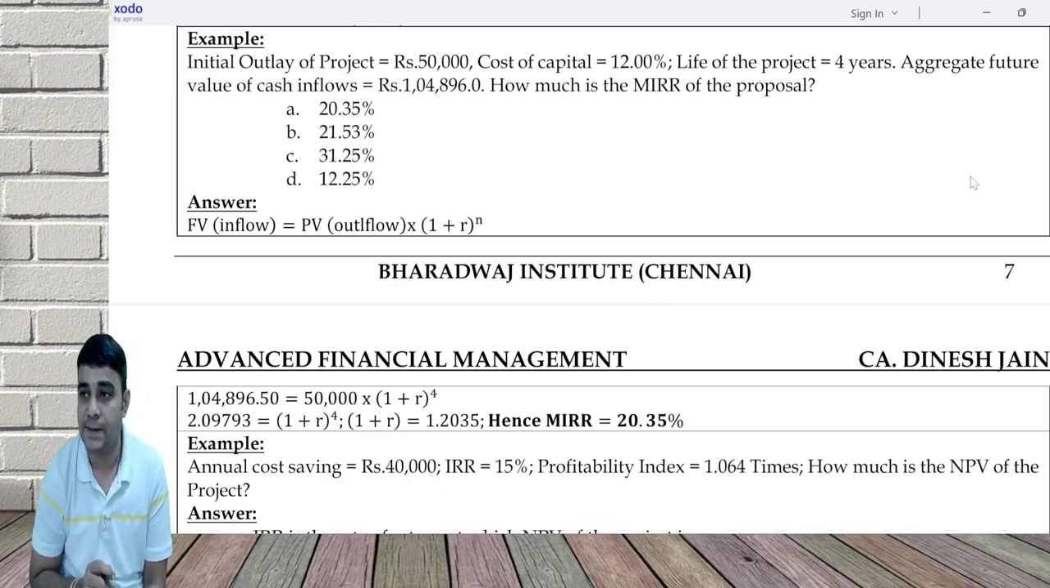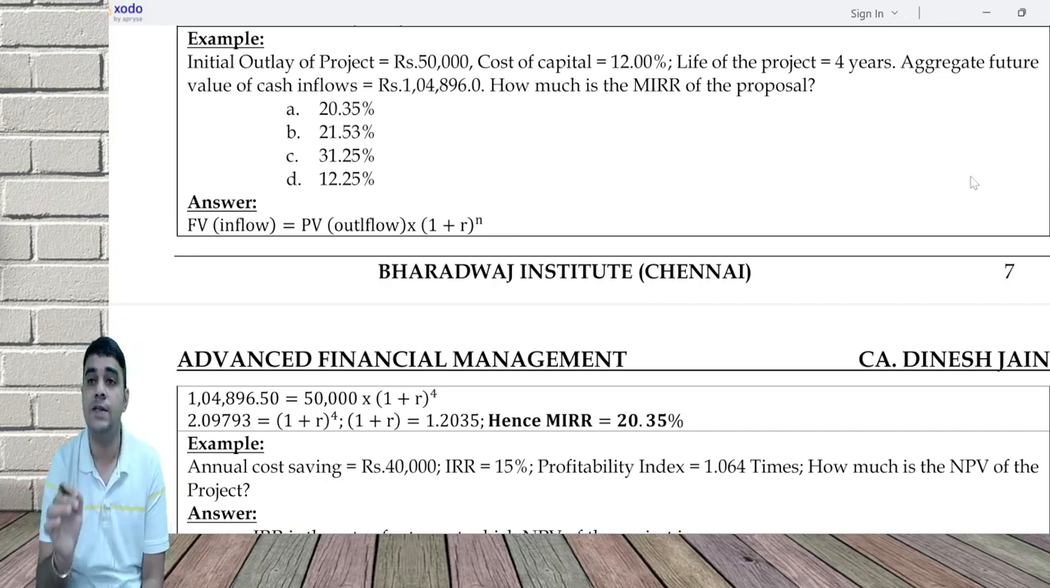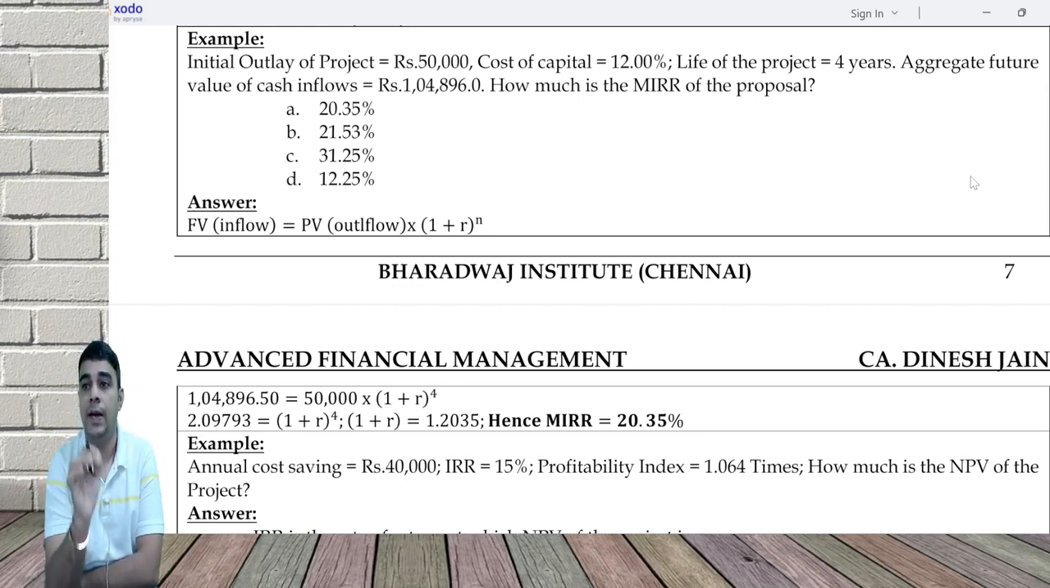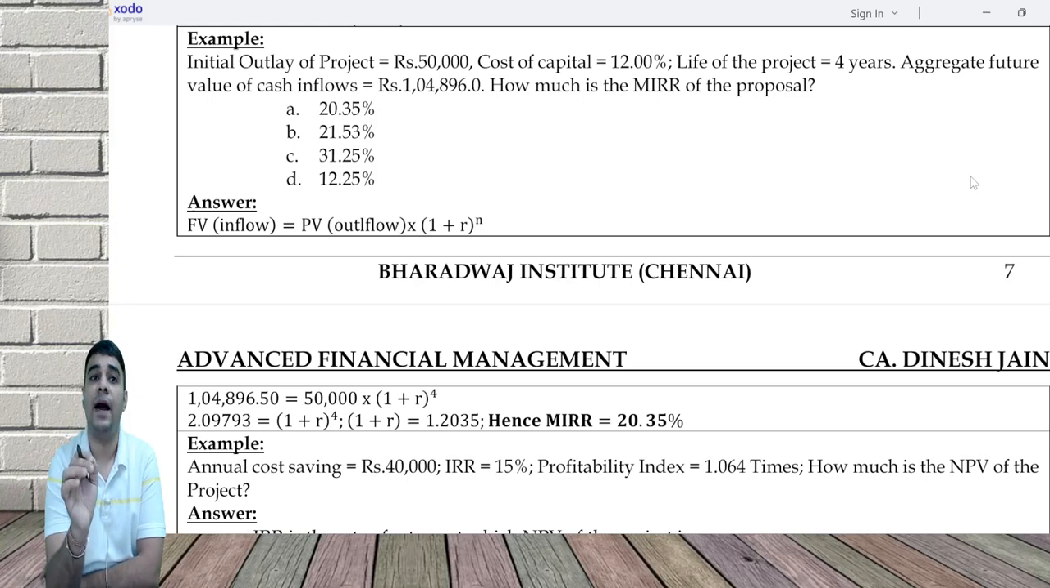Next example. Annual cost saving is 40,000. IRR is 15%. Profitability index is 1.064. What is the NPV of the project? This kind of covers a lot of things here. Now, I save 40,000. IRR is the rate of return at which NPV is 0. So whenever you apply IRR in the formula, PV of inflow and PV of outflow will be the same.